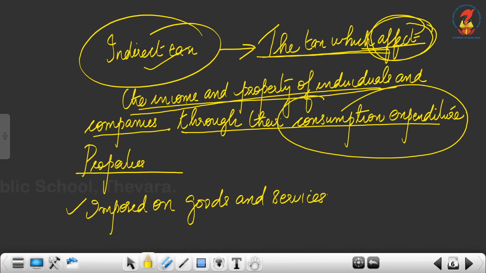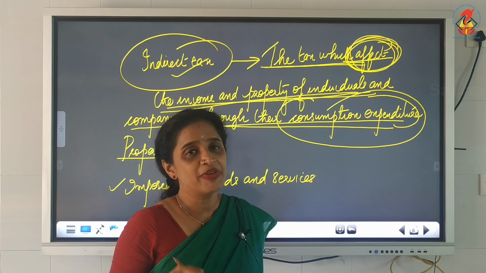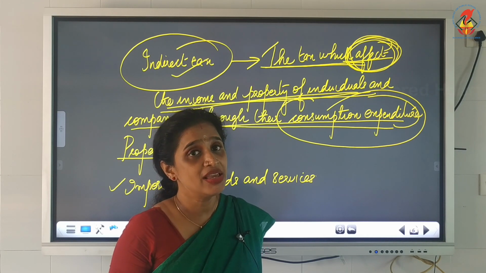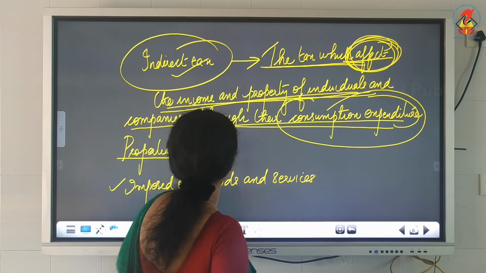This tax is not paid on property and individuals, but this tax will affect the income and property of the individuals and companies through their consumption expenditure. When they buy goods and services, it will affect their income by paying the tax indirectly.